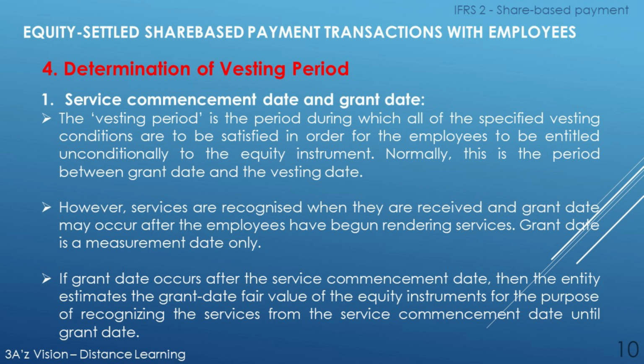Normally, this is the period between grant date and the vesting date. However, services are recognized when they are received, and grant date may occur after the employees have begun rendering services. Grant date is a measurement date only.